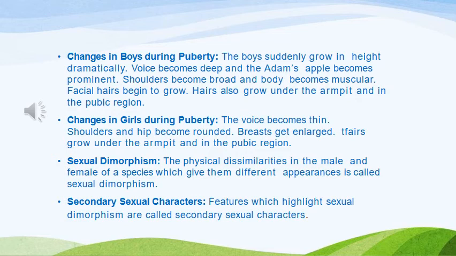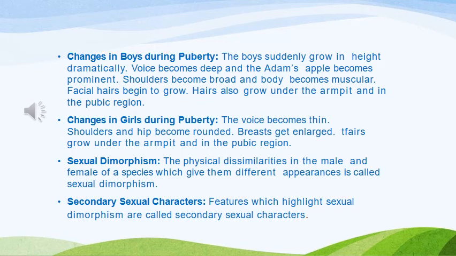Changes in girls during puberty. The voice becomes thin, shoulders and hips become rounded, breasts get enlarged, hair grows under the armpit and in the pubic region. Now, what is sexual dimorphism? The physical dissimilarities in the male and female of a species which give them different appearances is called sexual dimorphism.